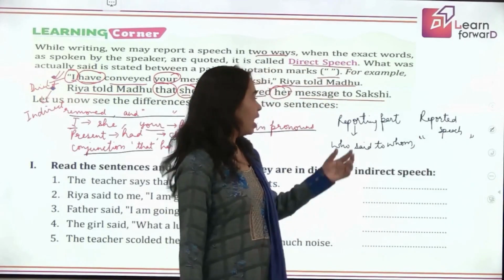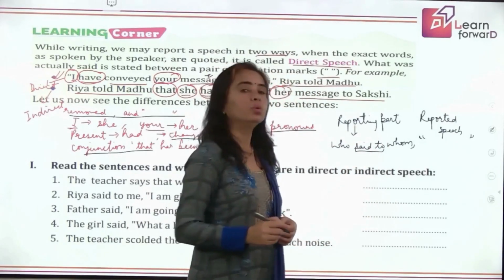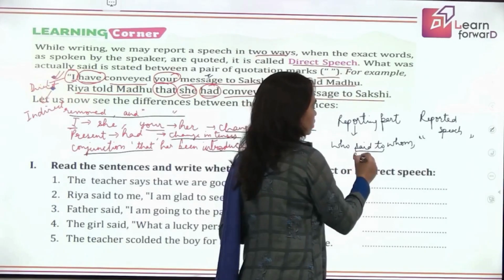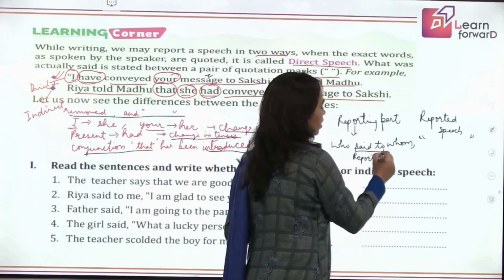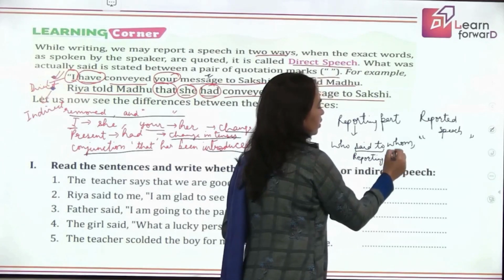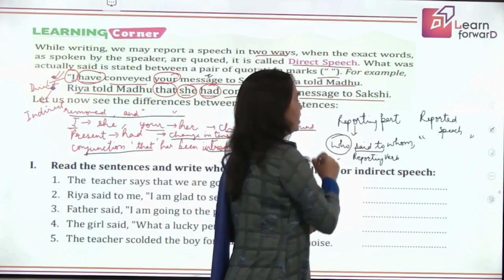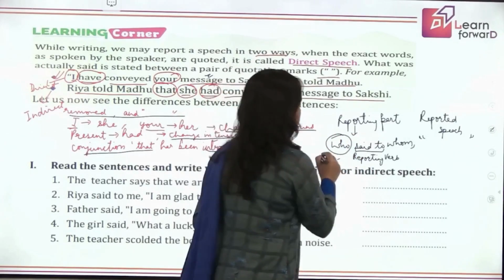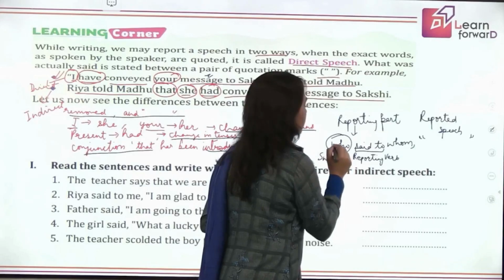Now here, said to is called the reporting verb. What is this called, children? This is called the reporting verb. Here the person saying is the subject of the reporting verb. We'll repeat this ahead also.